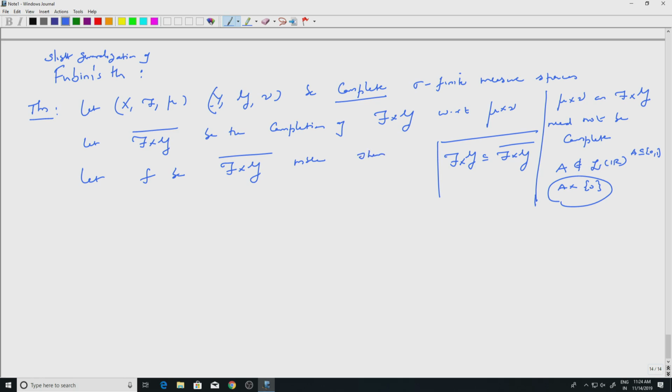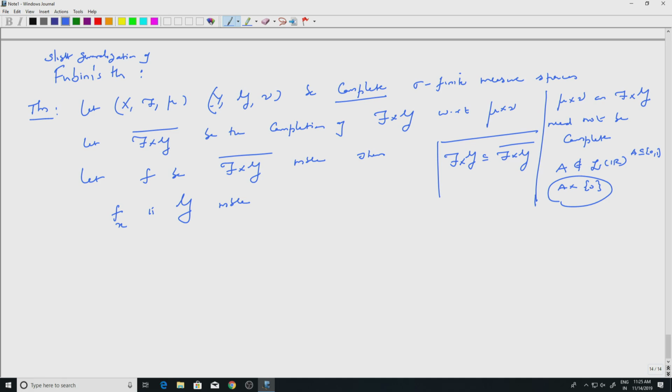Then the first assertion is that f sub x, the section, is G measurable. If we had the product sigma algebra instead of the completion, then it is G measurable always, but once you complete it, there are sets of measure 0 coming in.